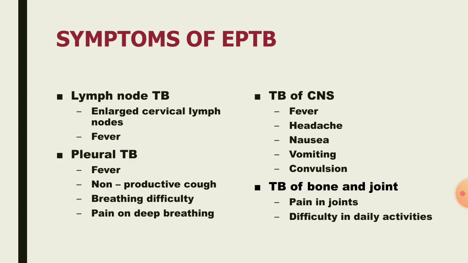When compared to pulmonary tuberculosis, the symptoms of extrapulmonary tuberculosis vary based on its type. For example, for lymph node TB, enlarged cervical lymph nodes and fever are common symptoms. For pleural TB, fever, non-productive cough, breathing difficulty, and pain on deep breathing are the major symptoms. For CNS TB, fever, headaches, convulsions, nausea, and vomiting are the symptoms. For bone and joint TB, pain in the joints and difficulty in daily activity are the common symptoms.